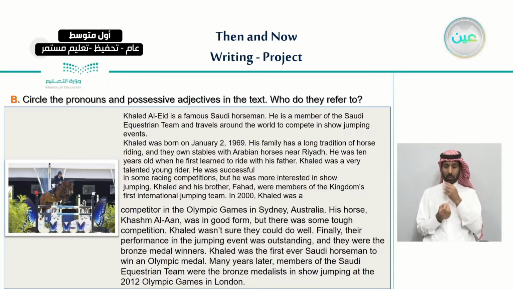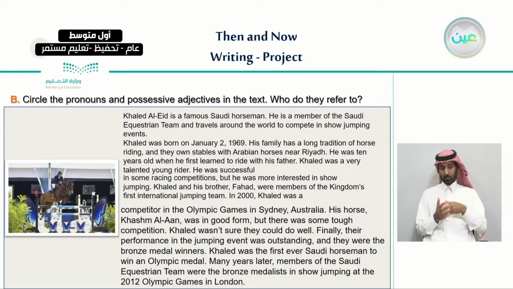Khalid was a very talented young rider. He was successful in some racing competitions, but he was more interested in show jumping. Khalid and his brother Fahad were members of the kingdom's first international jumping team. In 2000, Khalid was a competitor in the Olympic Games in Sydney, Australia. His horse Khasham Al-An was in good form, but there was some tough competition. Khalid wasn't sure they could do well.